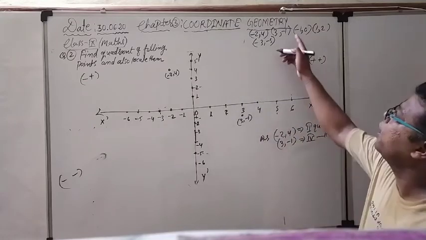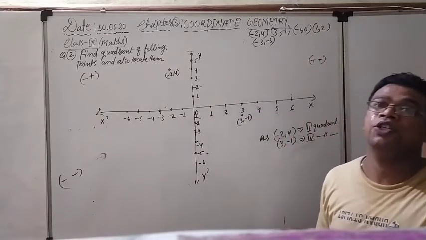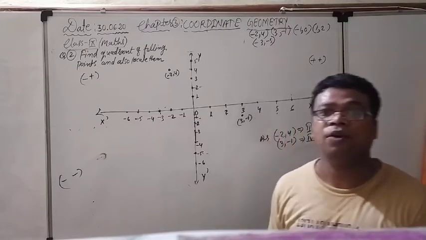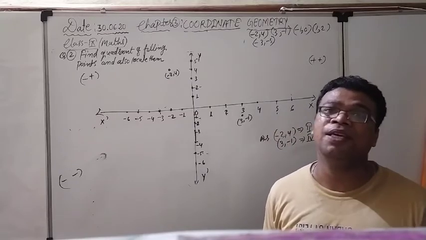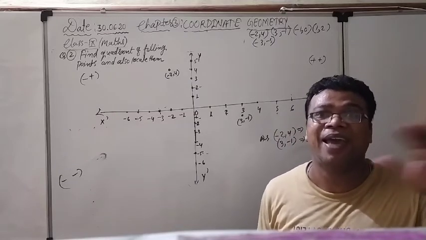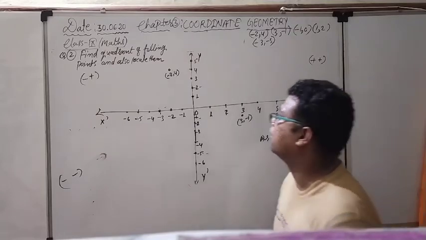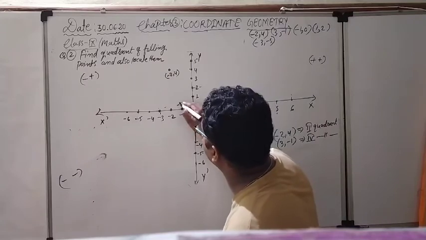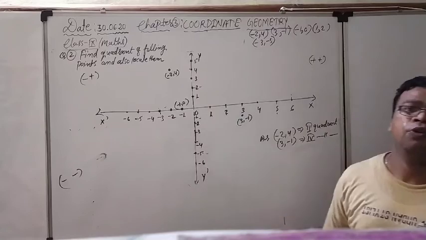Right now see the next point, minus 1, 0. Minus 1 means negative x direction, and 0, what is the meaning of 0? It means the y coordinate is going to be 0. If the y coordinate is 0, the point is lying on the x axis only, and on which particular side? Negative x axis direction. So minus 1, 0, this is going to be the point, minus 1 and 0, that you can understand. Same thing I have told you before.